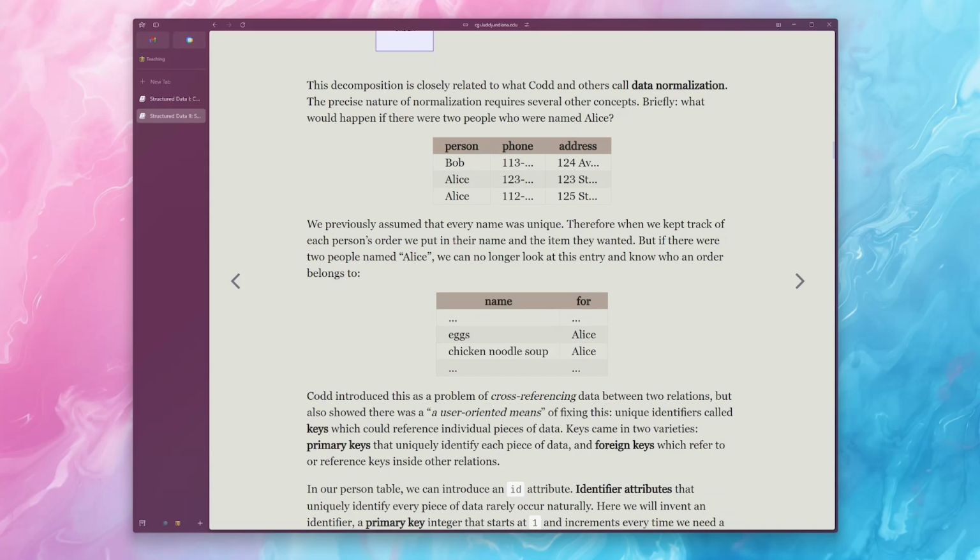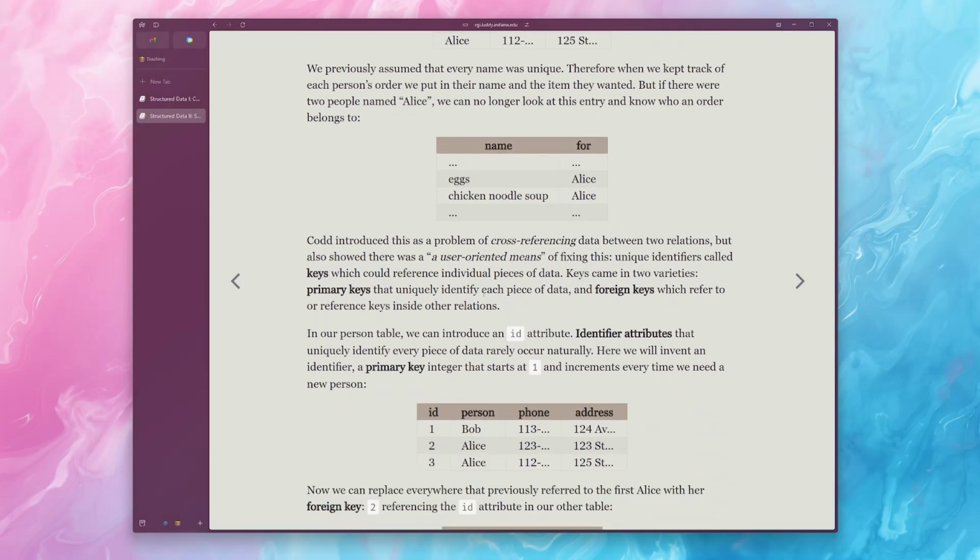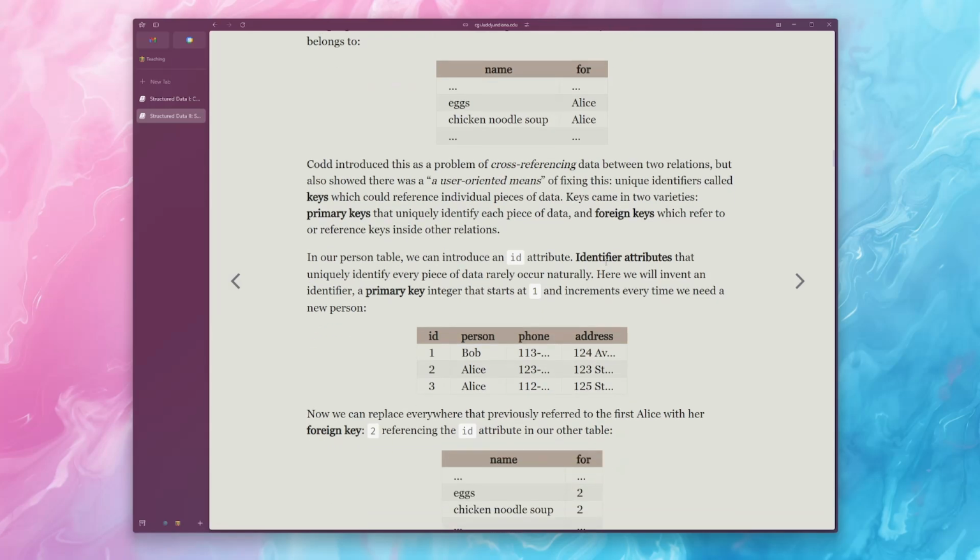What if all of a sudden there is a second Alice in the data set? Is it possible that there could be 2 people who are both named Alice, who have different phone numbers and live at different locations, but nonetheless both share the same name, Alice? Well, suddenly if we have that situation, it's really hard to know who we're shopping for. Are we shopping for this Alice or that Alice? If only there was some kind of way that, oh yeah, of course, this was invented at the same time when Codd was inventing this whole relational data notion.